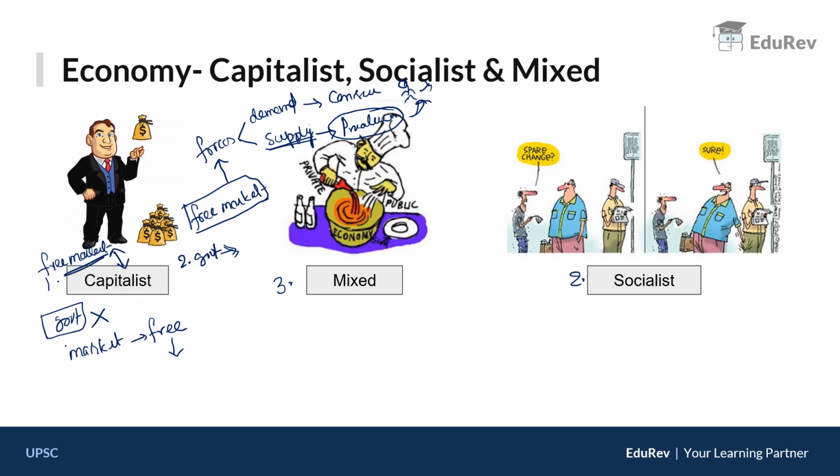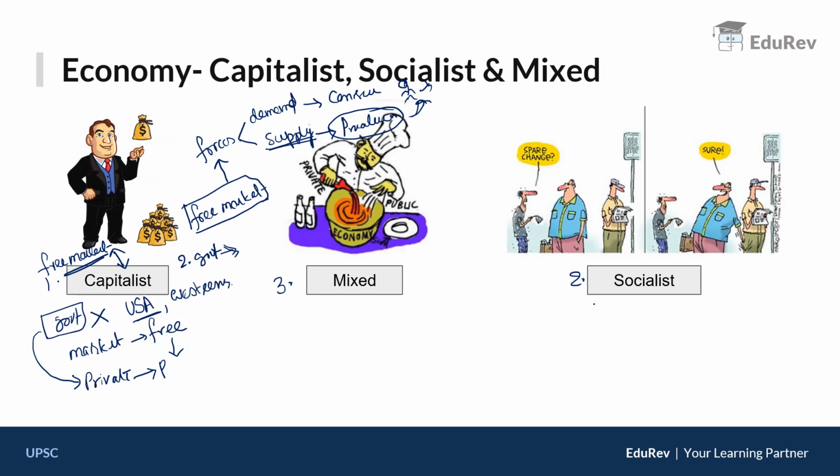So in such an economy, if the government is not taking the decisions, then who will take them? Obviously, they will be taken by the private individuals or the firms. So here the private individuals take the decisions with respect to production, consumption and distribution. Clear? Such an economy we generally call a capitalistic economy. The best example is the USA's economy and other Western nations' economies. Clear? So this is first.